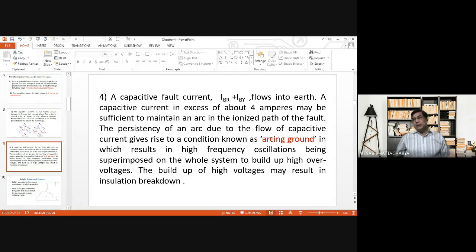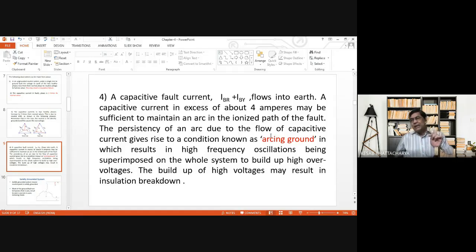So due to the existence and persistence of the capacitive fault current, the persistence of the arc in the fault path will continue, and this phenomenon is known as arcing ground.